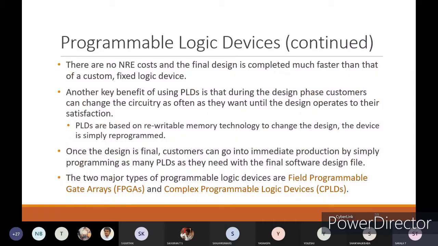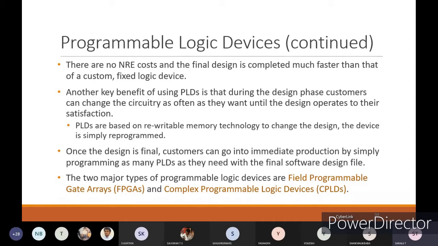Here you won't have any NRE cost, because whenever you are working with programmable logic devices, as I have already explained in the digital system design subject, you will have the AND-OR array, and you will have the interconnection points. Wherever you want, you can connect them. Wherever you don't want, you can simply disconnect them.